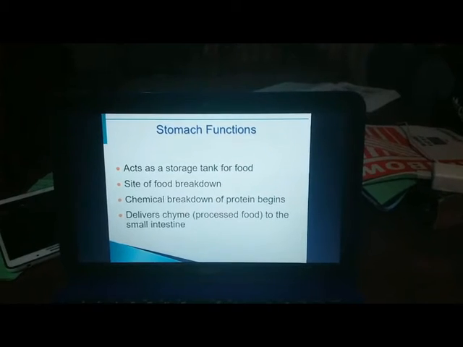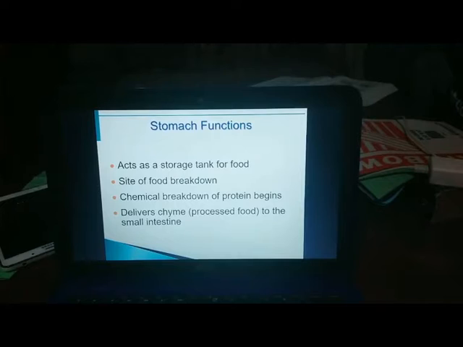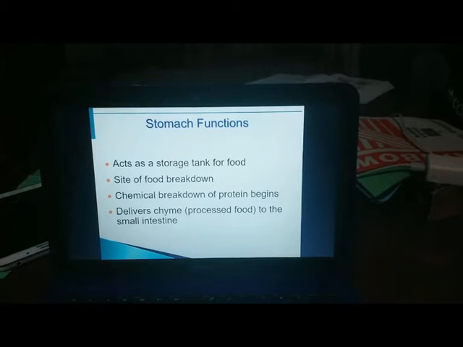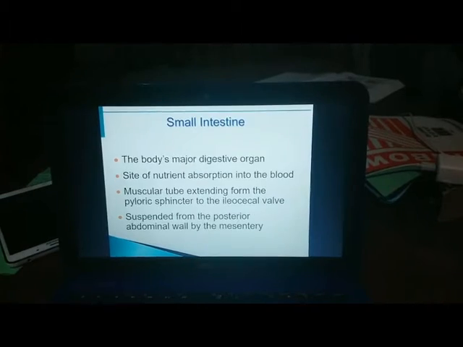So the stomach acts as a storage tank for food, it is a site of food breakdown, and chemical breakdown of protein begins here. It delivers the processed food, or chyme, to the small intestine.